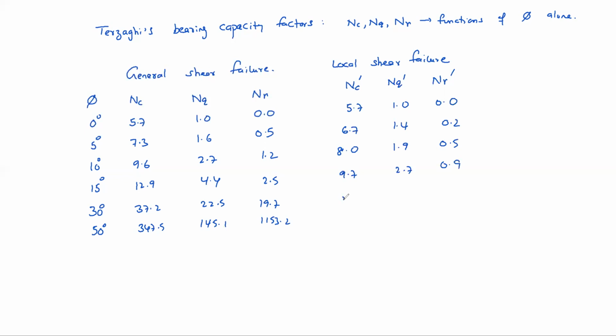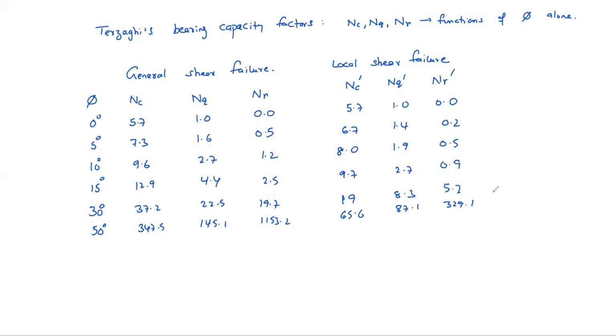Here, what is this? 19, 8.3, 5.7, 65.6, 87.1, 329.1. Like this. Okay, clear now? The modifications. Whenever they mention local shear failure, you should use NC dash, NQ dash, N gamma dash. Otherwise, use values directly based on pi value.